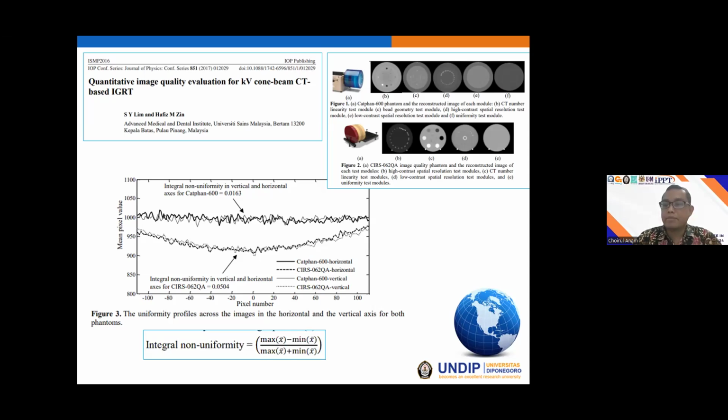And by using this profile, we can also measure the integral non-uniformity, INU. The INU can be measured by the maximum value minus the minimum, divided by the maximum plus the minimum. And we can also obtain these values automatically by using the QCT.